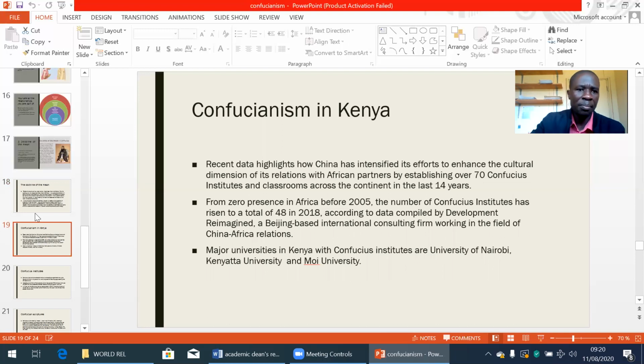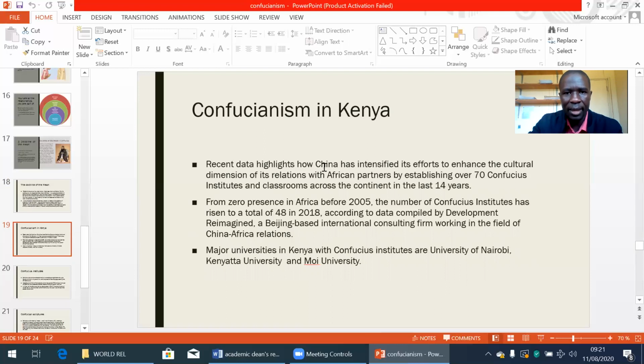So basically, those are the main teachings that Confucius emphasized. And when you look at all those three main points, the emphasis is on harmony, the emphasis is on ensuring that society does not disintegrate. Then we can look at Confucianism in Kenya.